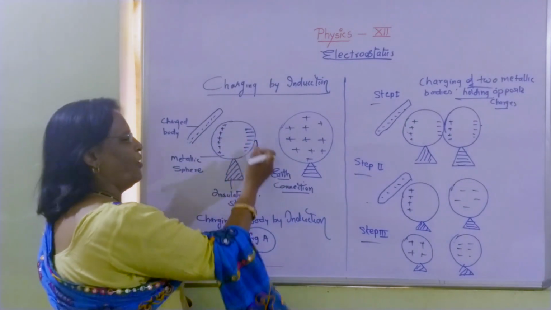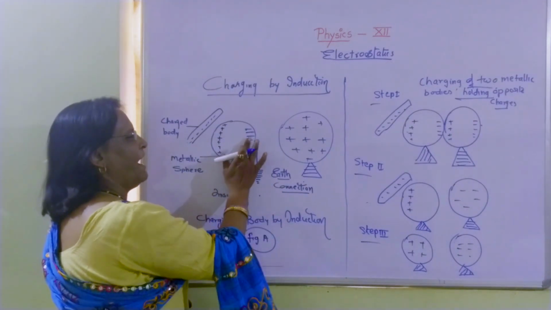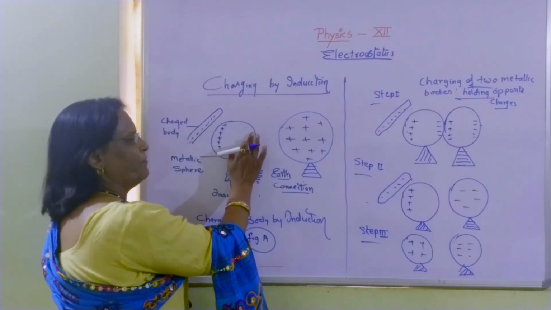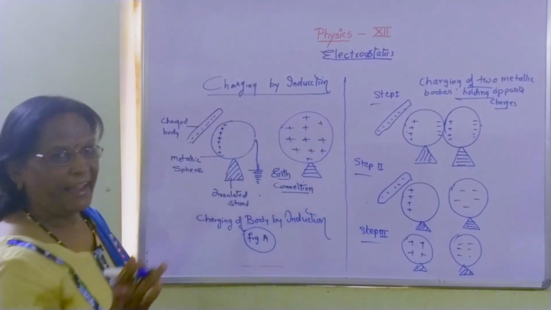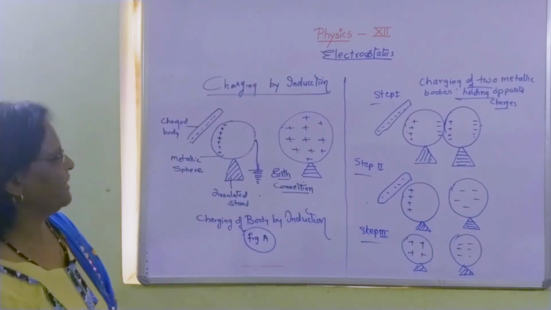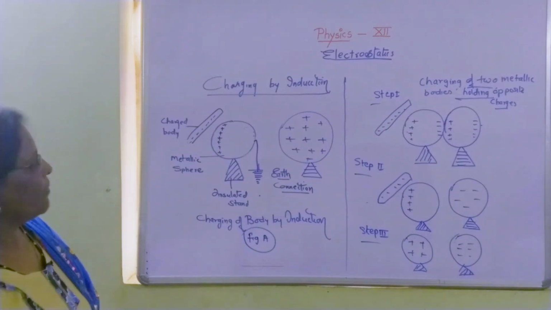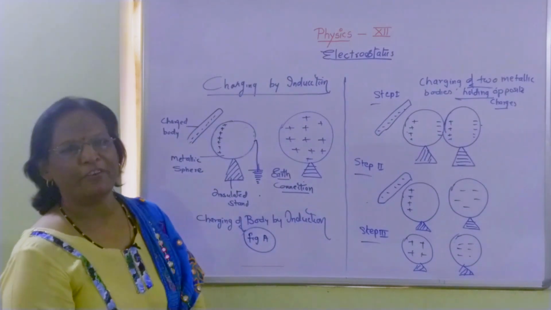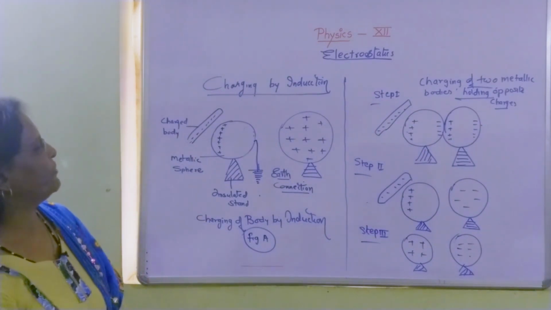Slowly all the negative charges present on the right side move towards the earth, and on that metallic body only the positive charges are left, bound to the rod.